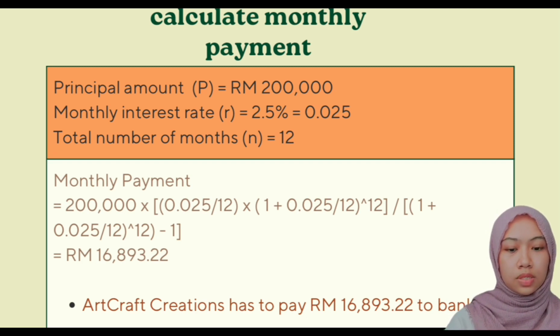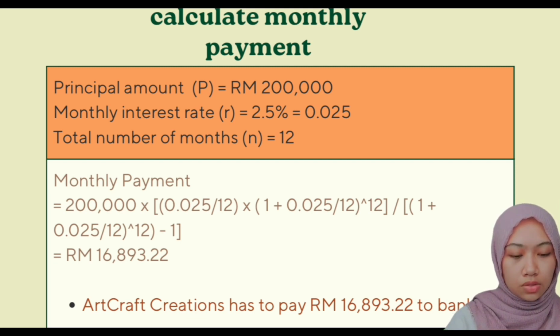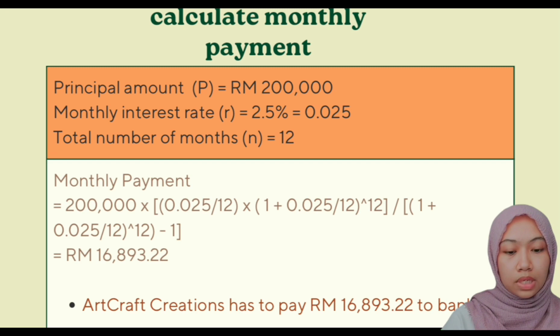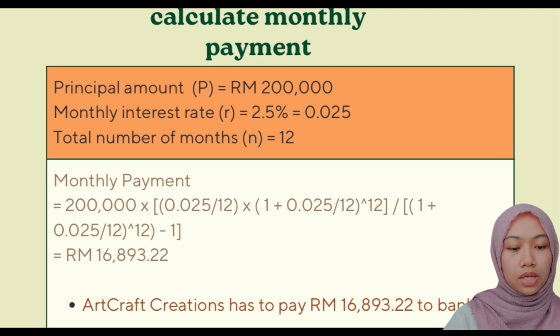So next step, substituting the values into the formula: 200,000 times bracket 0.025 per 12 power of 12 times 1 plus 0.025 per 12 power of 12, divided by bracket 1 plus 0.025 per 12 power of 12 minus 1. Then the total is 16,893 ringgit 22 cents. So the monthly payment that iCraft Creations has to pay to the bank is 16,893 ringgit 22 cents.